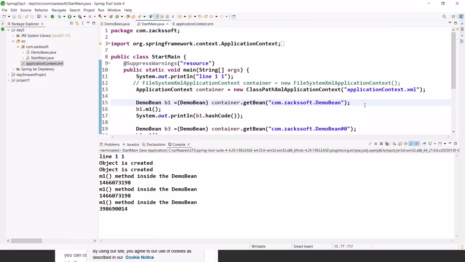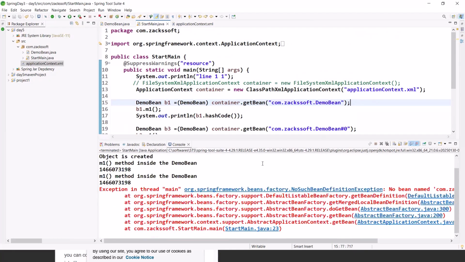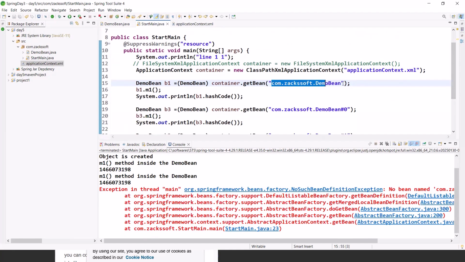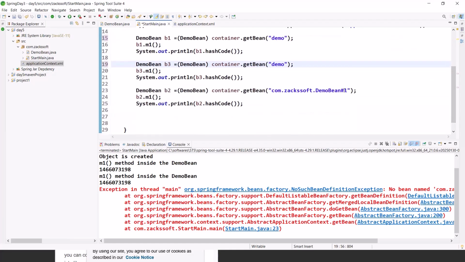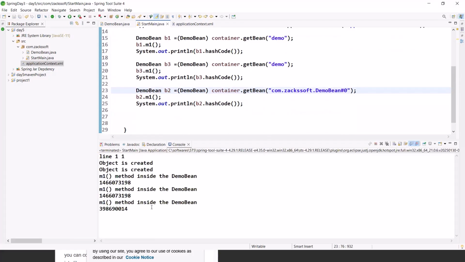Right now, you will get an error. Alt Shift X Z. Why? Because there is no object with this name. Right now, what is the object name? The name is demo, right? ID is demo. For the second one, we are not providing, so this is 0 actually. Control S, Alt Shift X Z. So I hope you got this point. There is no error. Everything is fine.